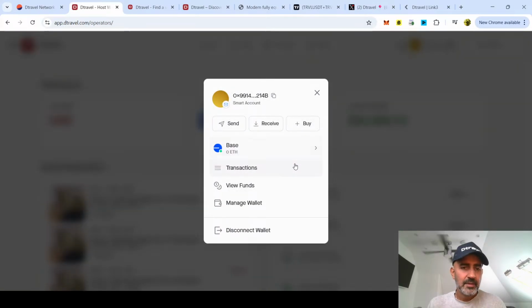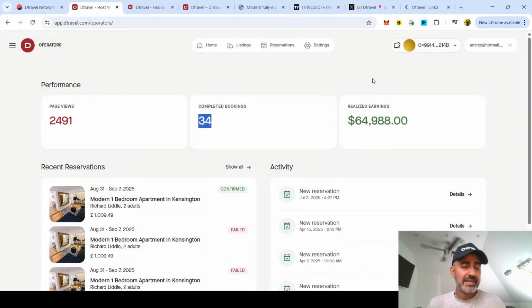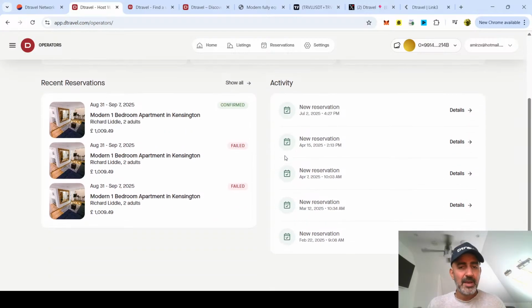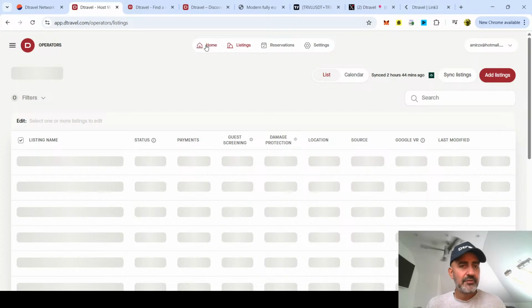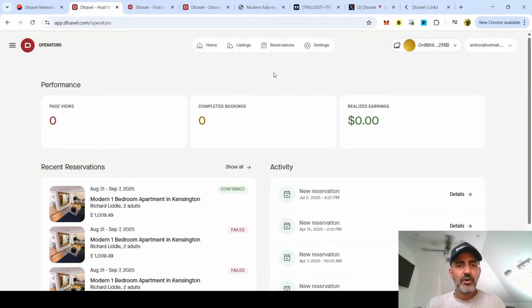See that my crypto wallet is connected here. See that? This is all hosted by Dtravel. I don't even have to host this wallet. It's hosted by Dtravel. And that's great because I don't have to worry about my phone getting hacked. And you can go to your listings. You can do stuff. This is all the back end of Dtravel.